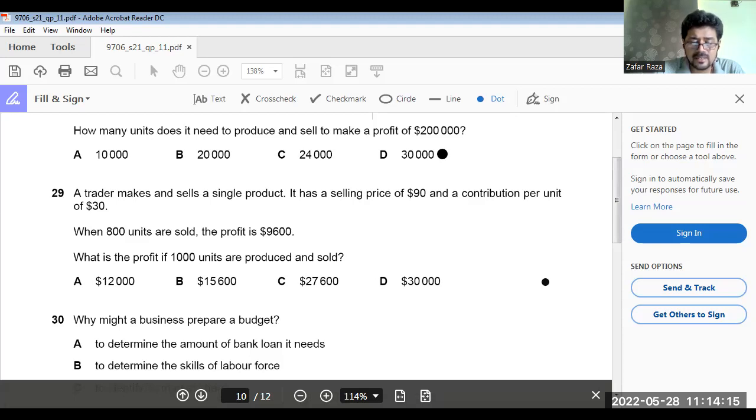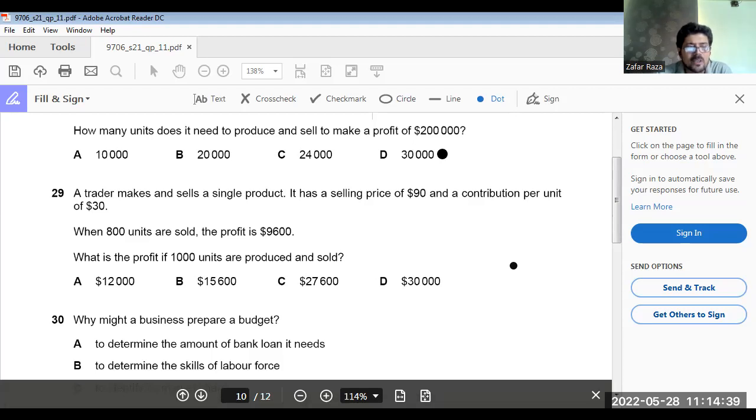Okay. 30,000 is your contribution, which you can directly calculate by 1,000 multiplied by $30. You can directly calculate that, 1,000 multiplied by 30.